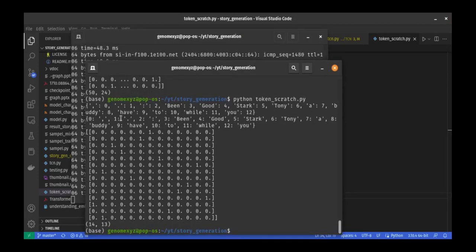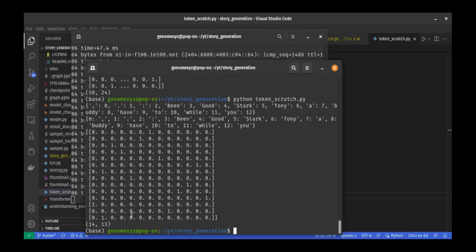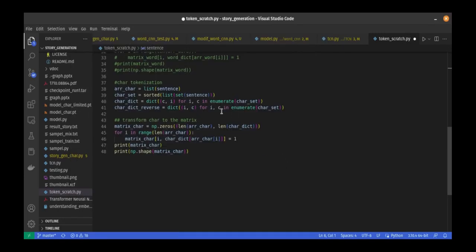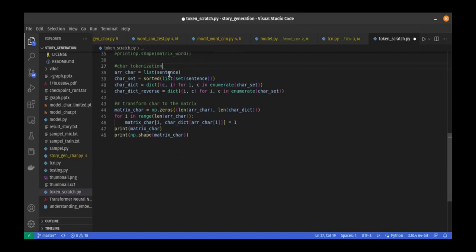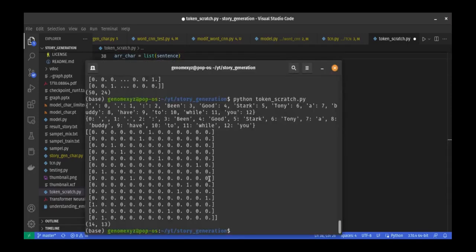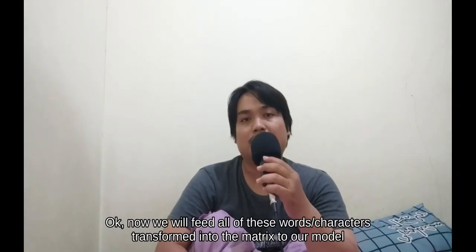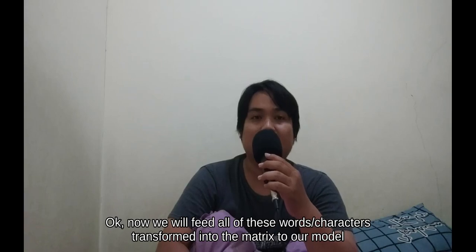And as you can see here, we get the matrix with the shape 14 times 13. Here, for the character tokenization, I just split them for every character and build a dictionary, and then build a matrix like this, and the result will be like this. Here we have 15 times 24.